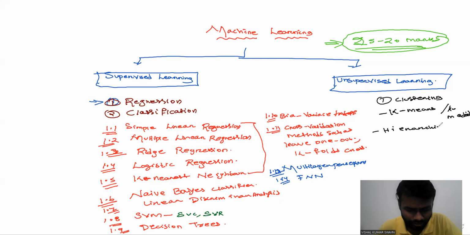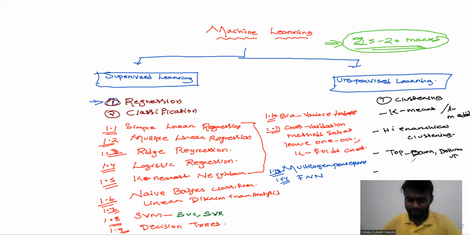And the next one is quite an easy part, so it will not take too much time to explain. Hierarchical clustering. And the next part is top down and bottom up. This concept comes while using hierarchical clustering, so don't be confused. When I explain what top down and bottom up are, there is a concept called single linkage, and this is a very easy part.